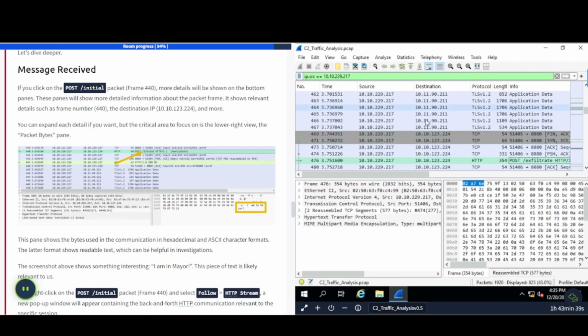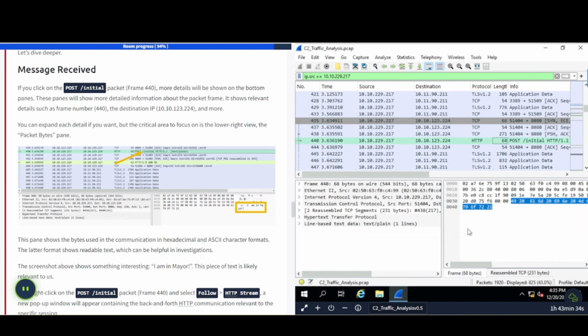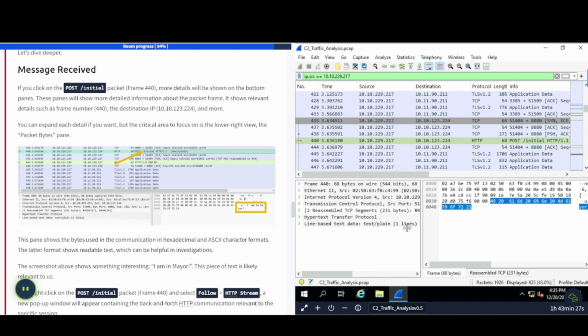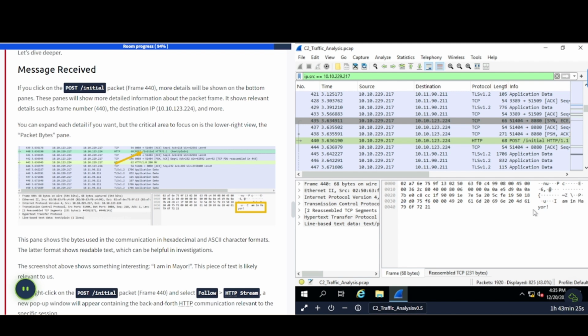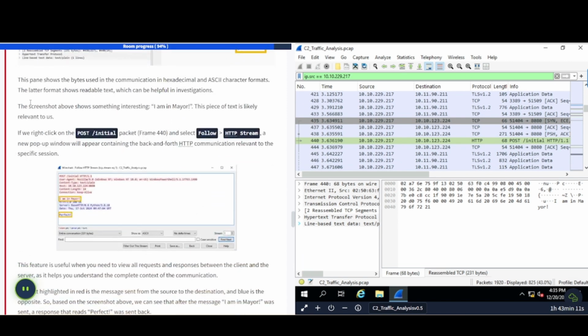All right, so if we scroll back up and take a look at the initial one they're talking about here, you can see over there in the right pane, and I'll move this over a little bit, it says I am in Mayor. I guess that's what it says. This pane shows the bytes used in the communication in hexadecimal and ASCII character formats. The latter format shows readable text, which can be helpful in investigations. The screenshot above shows something interesting: I am in Mayor. This piece of text is likely relevant to us.